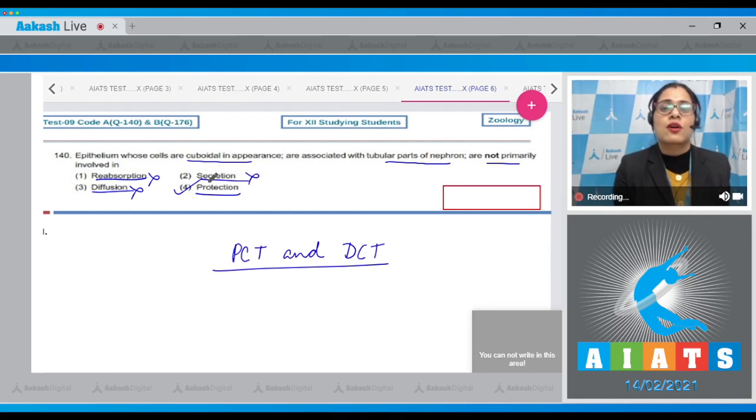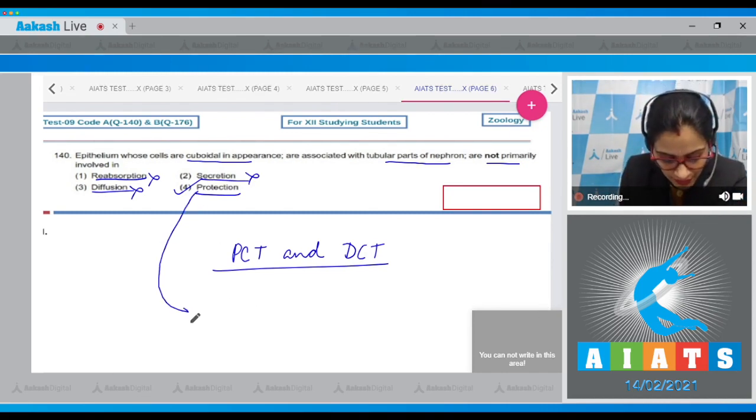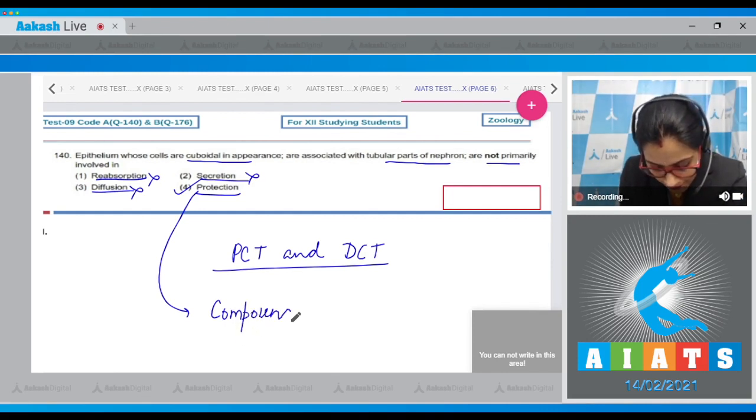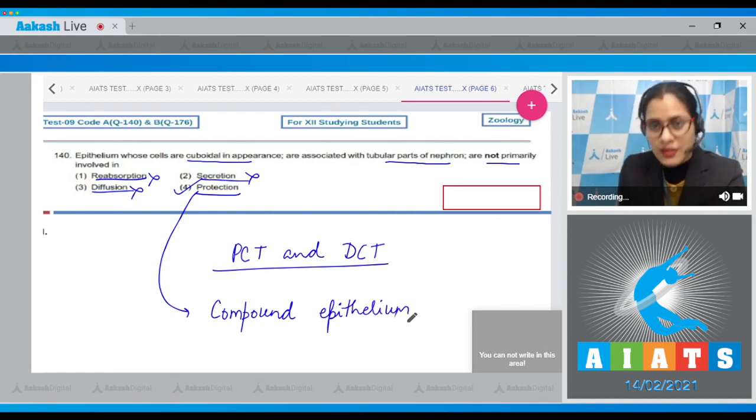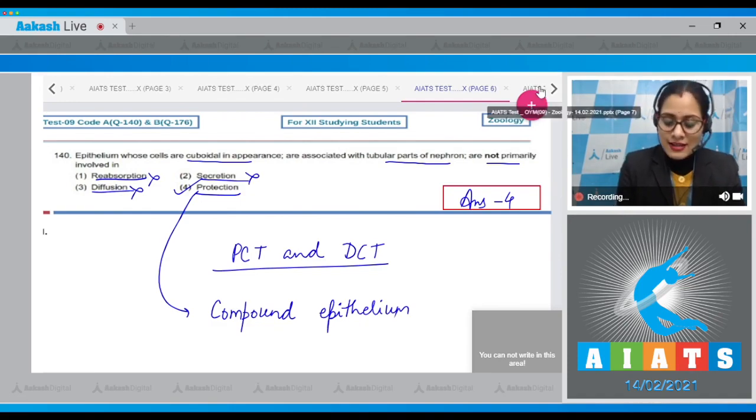So the correct answer is option 4, because protection is a function of compound epithelium that comprises more than one layer of cells, and it plays a limited role in secretion and absorption. So the correct answer to this question is option number 4. Let's discuss our next question.